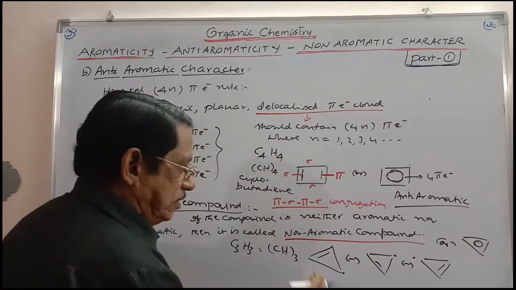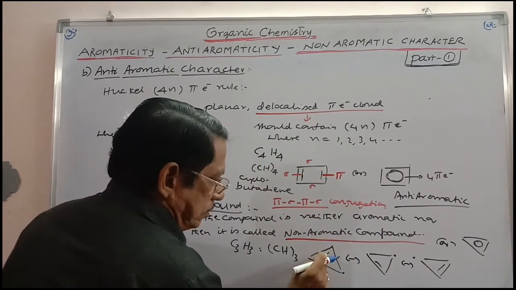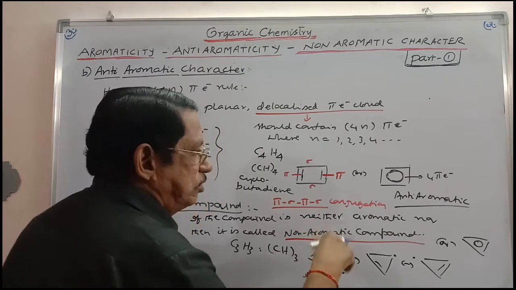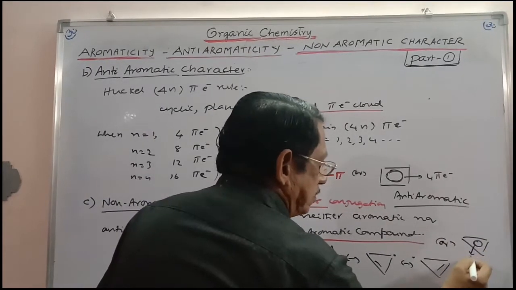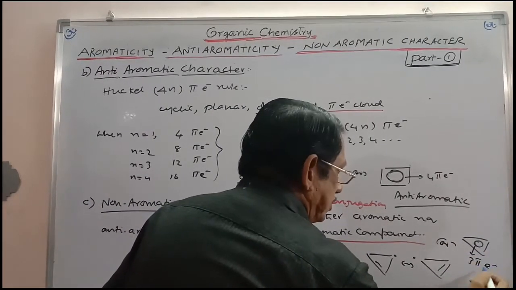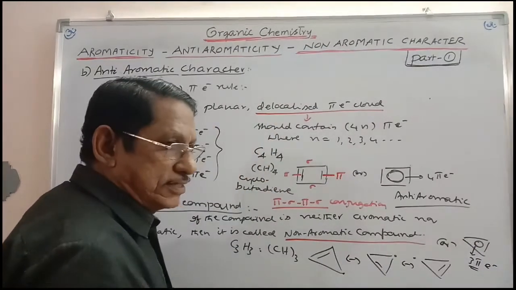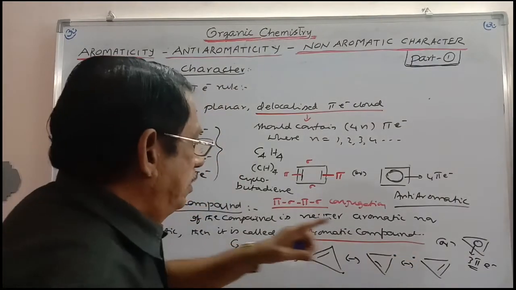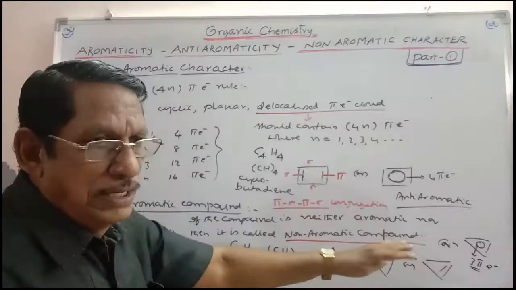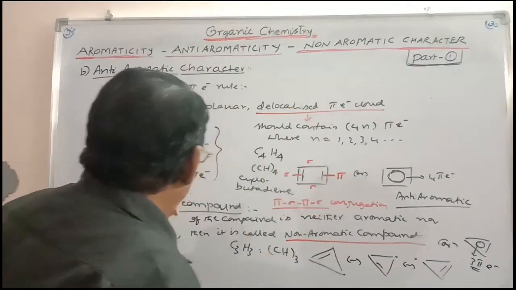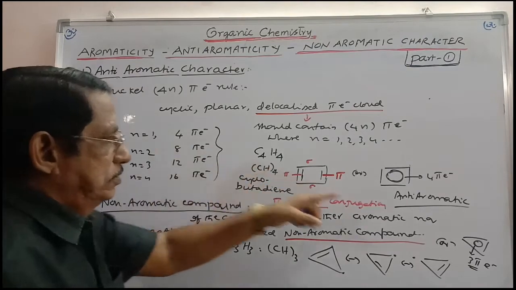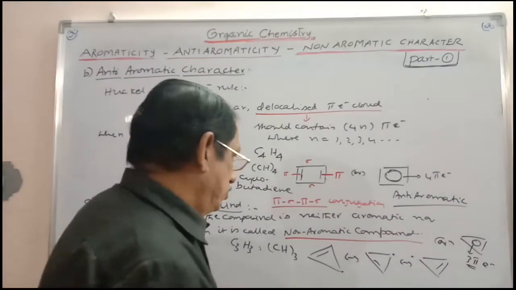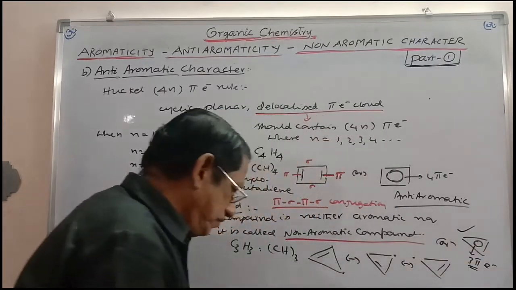This is the delocalized cloud: pi, sigma, odd electron, sigma, pi, like this. This is delocalization. This is having 3 electrons. That electron is also included in delocalization, so you can count it as pi. So here n is equal to 0, 2; n is equal to 1, 6. If it is aromatic, not aromatic; 4, anti-aromatic. So it is not anti-aromatic. It is neither aromatic nor anti-aromatic. So it is said to be non-aromatic. Right? Please note it.